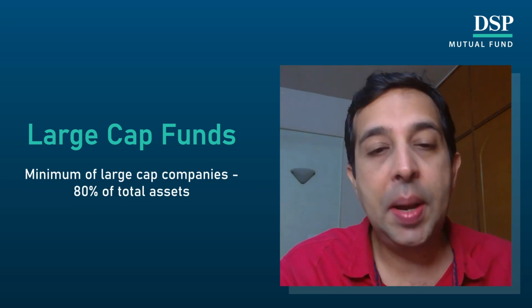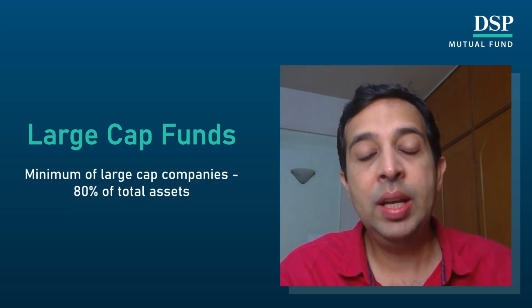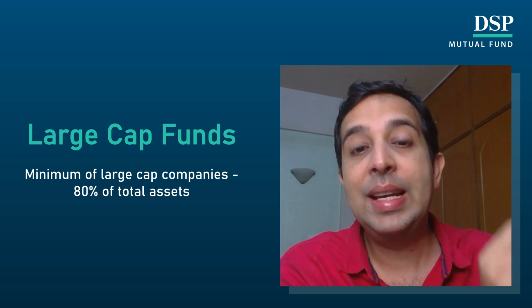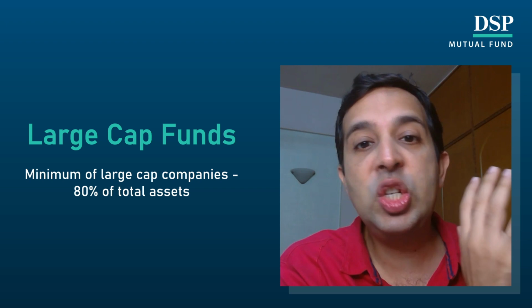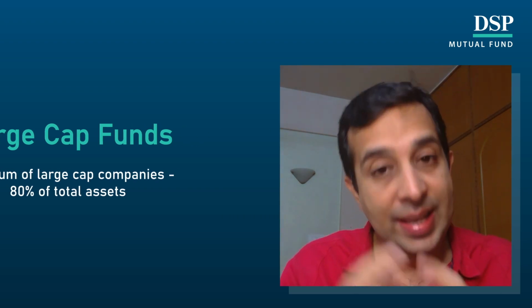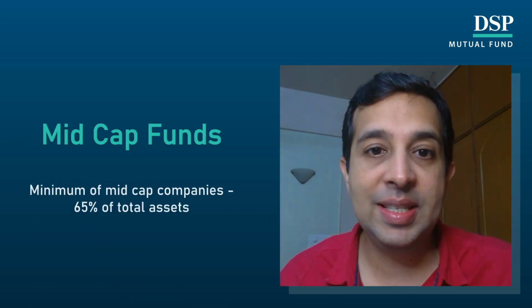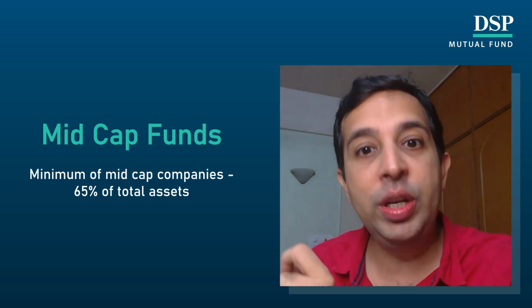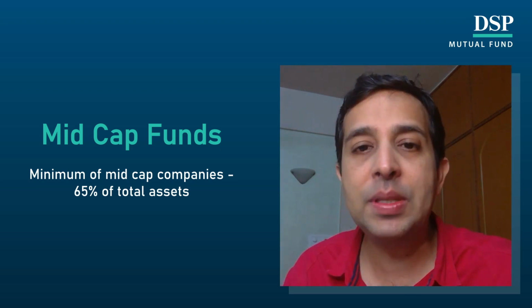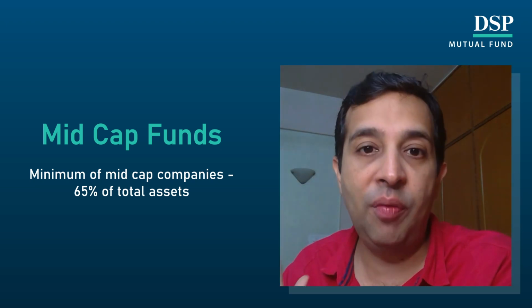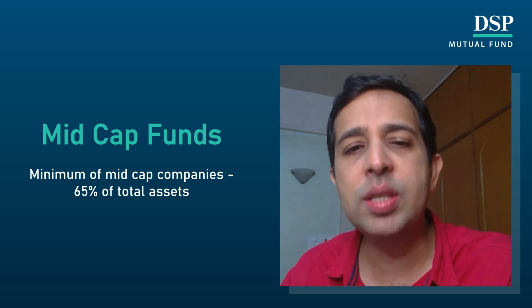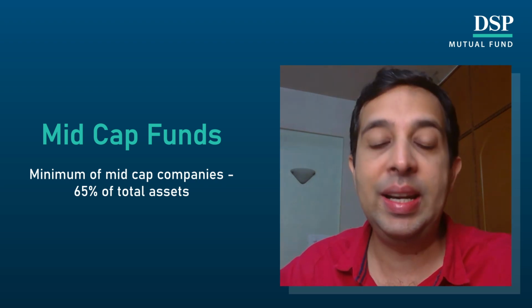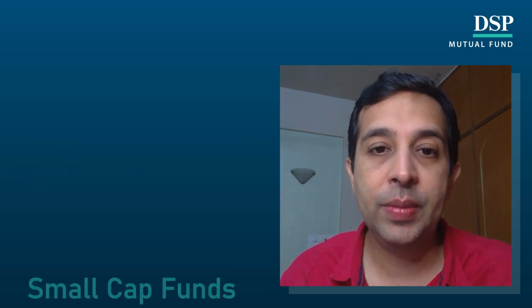A typical large cap fund, as per SEBI definition, needs to have at least 80% of its allocation in large cap stocks. Second, mid cap funds. A mid cap fund also needs to invest mainly in mid caps. At least 65% of the portfolio should be in mid cap category stocks. 35% they can deviate from the mid cap category.